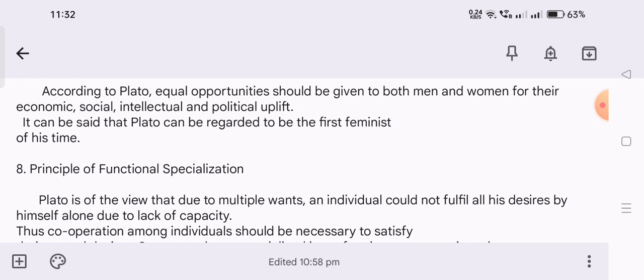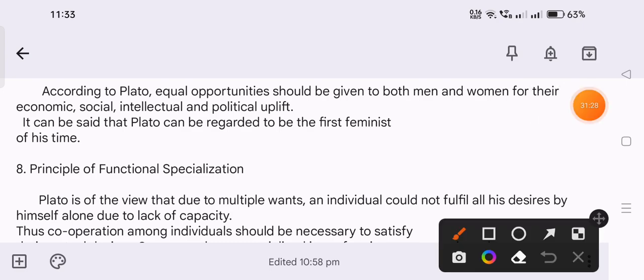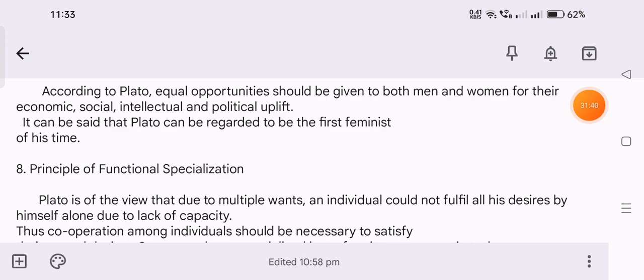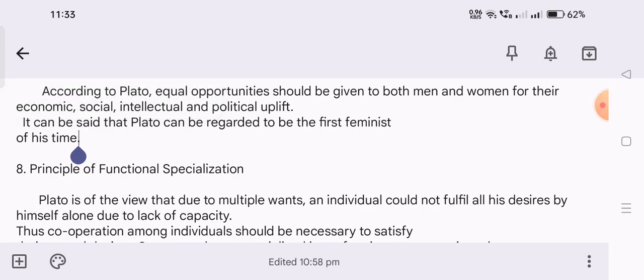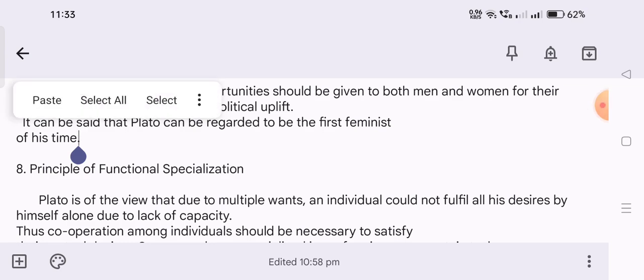In intellectual and political upliftment, men and women are equal. This is explained by Plato. It can be said that Plato can be regarded as the first feminist of his times. I already told you that he is the first philosopher, the first supporter of feminism in his philosophy.